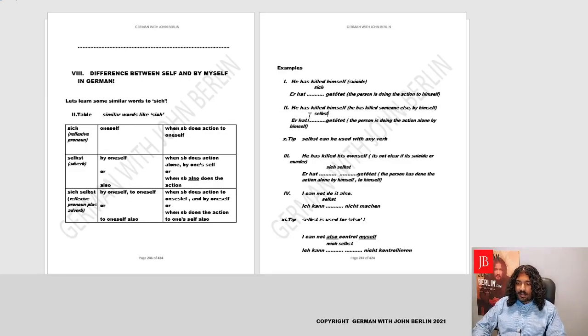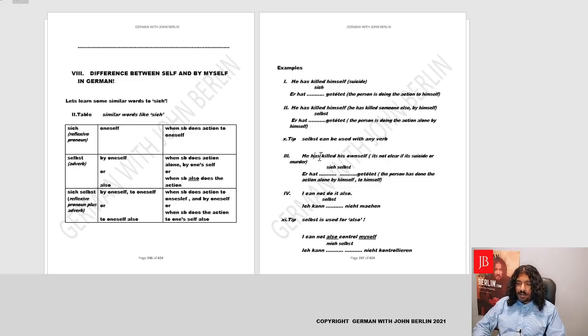So, er hat selbst getötet. The killer did the job himself. Er hat selbst getötet. He had killed by himself.